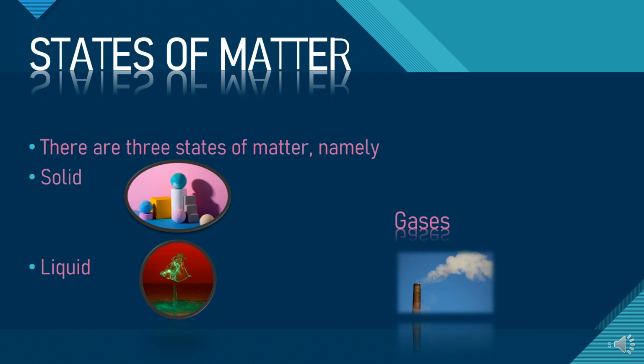Now you can see over here the third one, the gas. The smoke is coming out of the chimney, right? Now this smoke is a gas, and you can see this gas is occupying space in the sky, right? And when you take the smoke and fill it in a cylinder, you will see the mass of the cylinder will also increase, meaning that the smoke, which is a gas, also has a mass. So these three, solid, liquid, and gases, are the states of matter, and these three basically have mass as well, and occupy space as well.